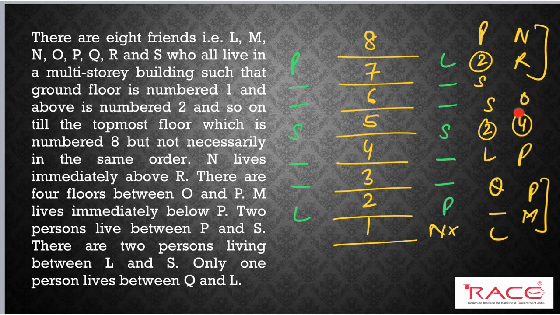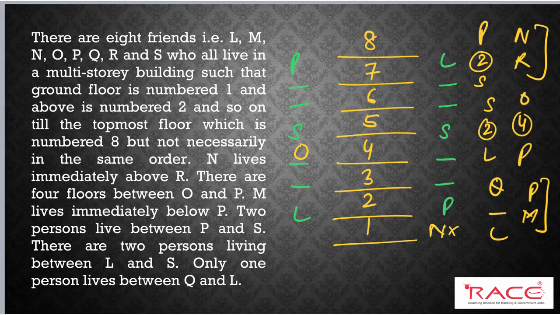So here, as you can see, there are 4 persons between O and P. I will try to place it in these two possibilities. In this possibility, I cannot place O above P. So O will be below P. So in this case, 1, 2, 3, 4, O will be here.